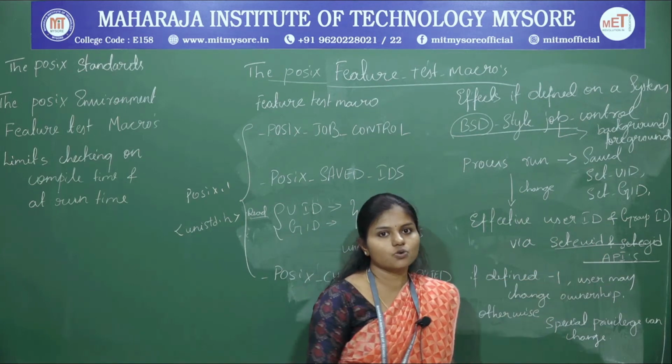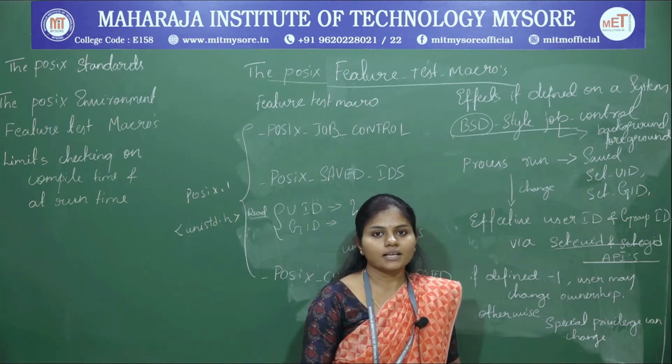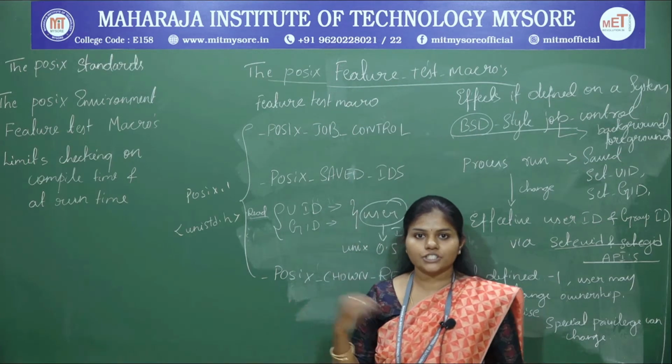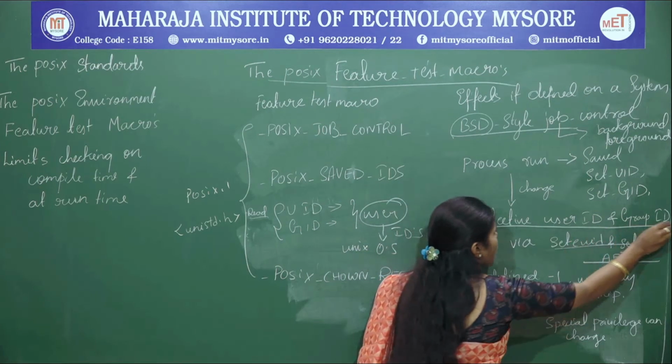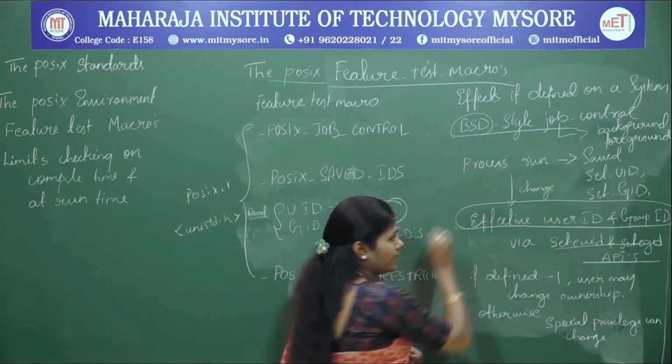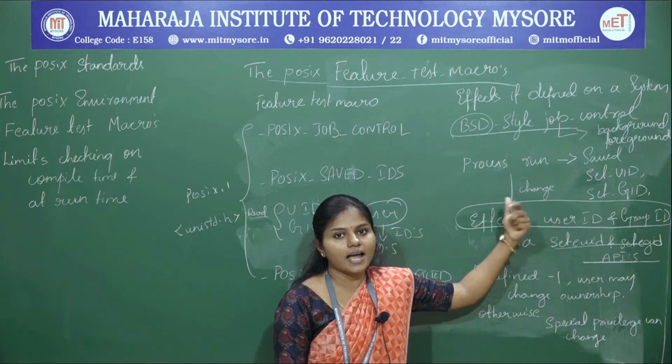By using these two APIs, I can change the UID and the GID to the effective user ID and group ID.